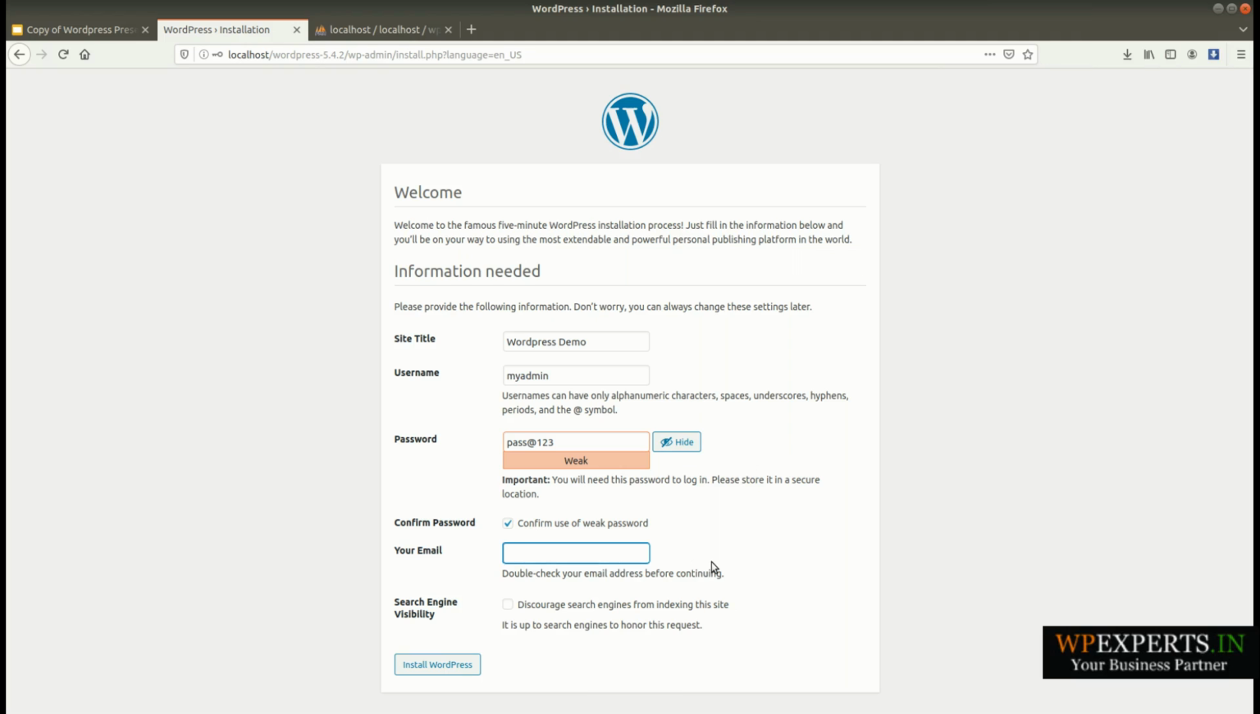Here you will need to insert your email ID, and you can change this email ID from the admin as well. Here I am going to just copy gmail.com.